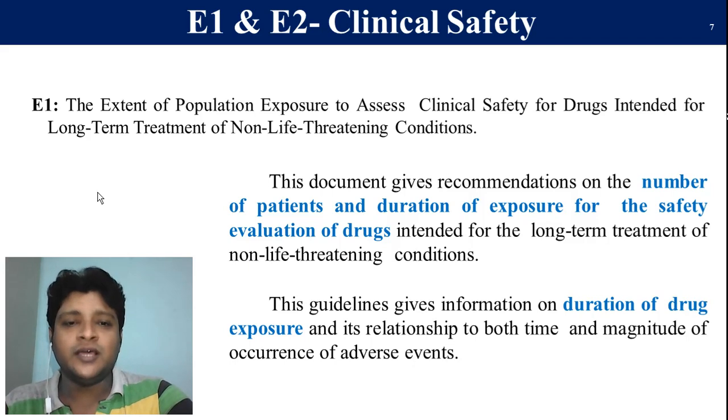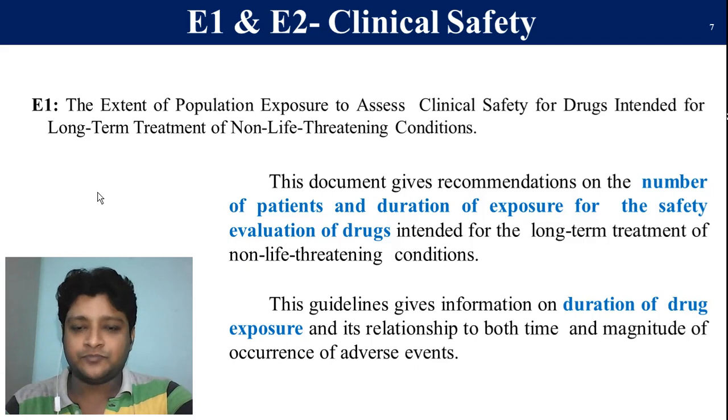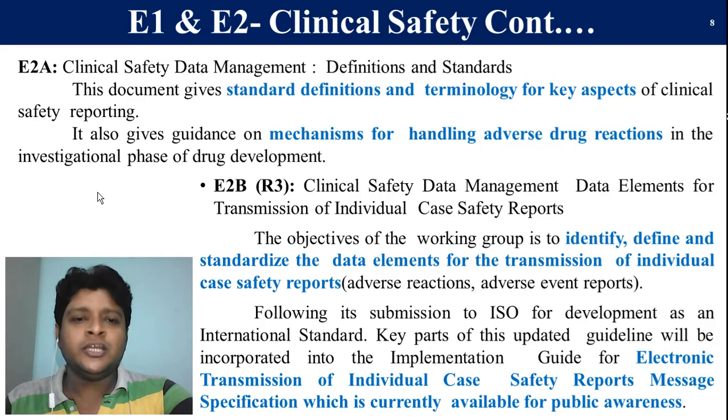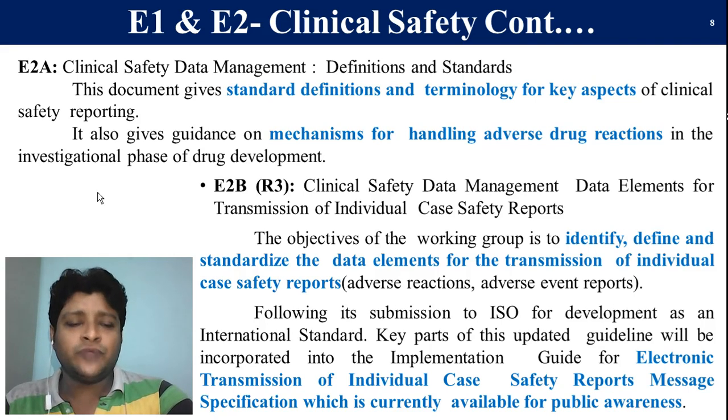So that's why the E1 series gives a guideline for the clinical trials for a patient: how many patients it can be used for the treatment, and secondly, what is the time duration for the exposure of medication to a particular patient. Now E2 is also subcategorized into different parts, like E2A, B, C, D, E. So it deals with different terminology, different time exposure, different data management, data collections.